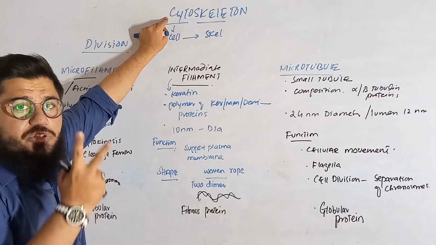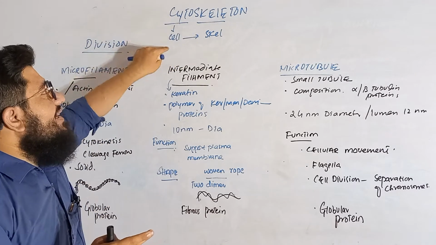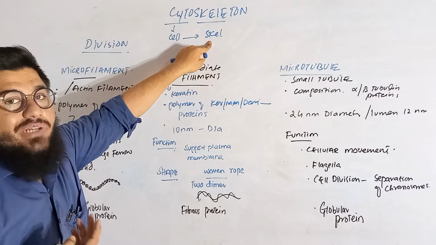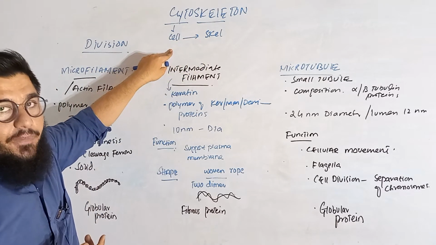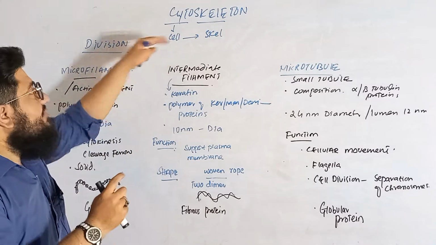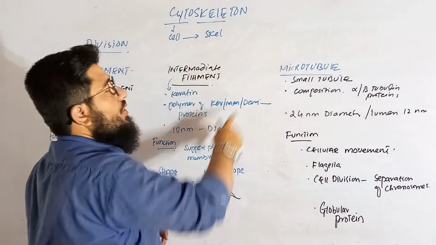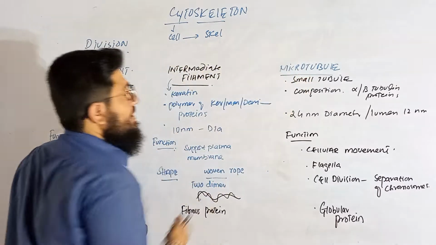Cytoskeleton. Very simple, split the word. Cyto means cell, skeleton means skeleton. So in short, how would you define now cytoskeleton? It is actually the skeleton of cell. Okay, this is the very first, the very beginning, the very shortcut definition. Well, it is further divided into microtubules, intermediate filaments, and microfilaments. Microfilament is here, intermediate filament is here, then microtubules are here.